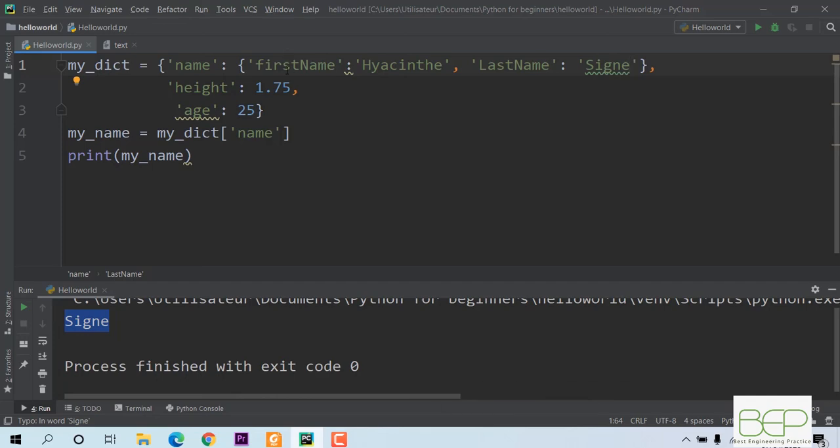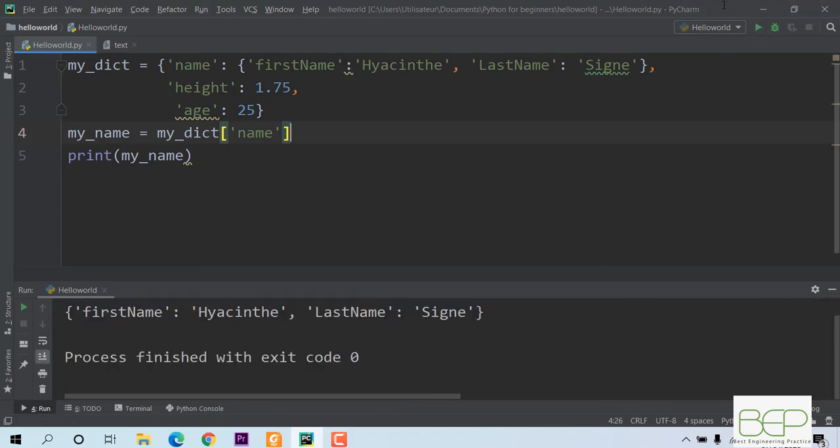Let's look at the code to understand what it does. If I print again my name with key name, the value will be all of these before the comma. So I'll have another dictionary. Let's print and see. You see the value of name now is no more a string, but it is a dictionary.